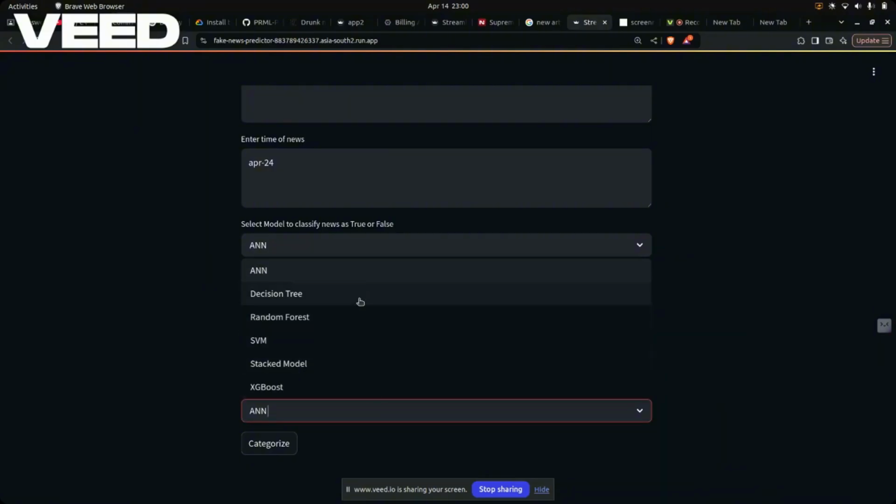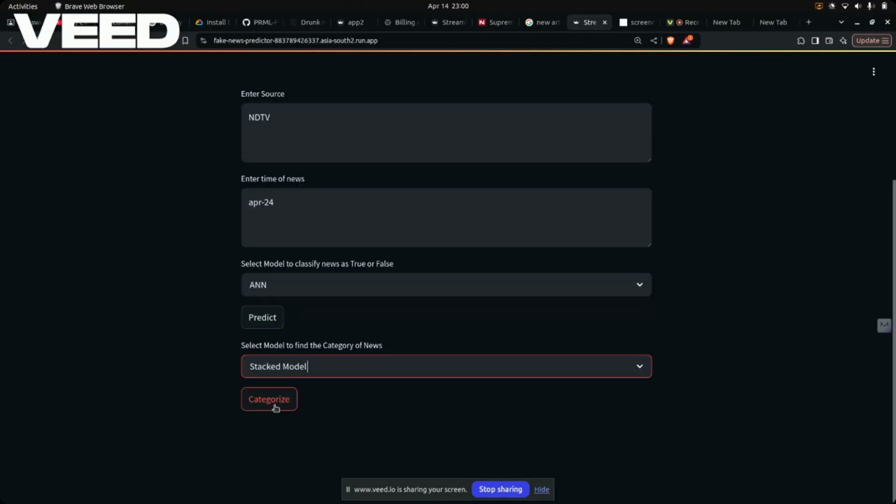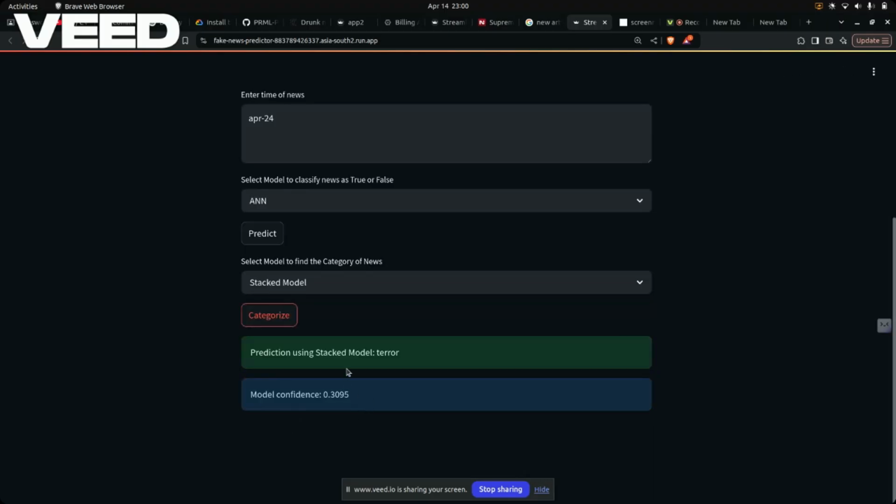And if I use the category, there are a number of different models. If I use the stacked model and predict the category, it gave the prediction using the stacked model as terror and its confidence is 30%. Meaning there is a high probability that the news is of terror.